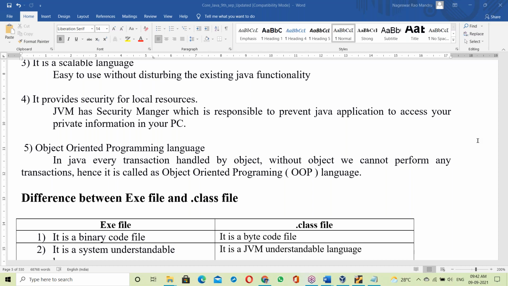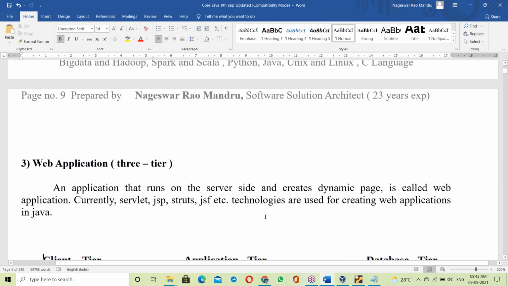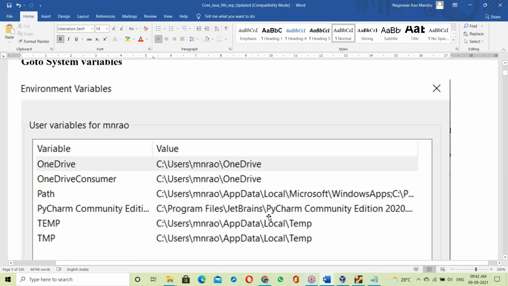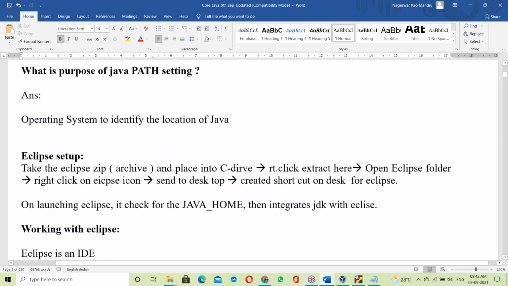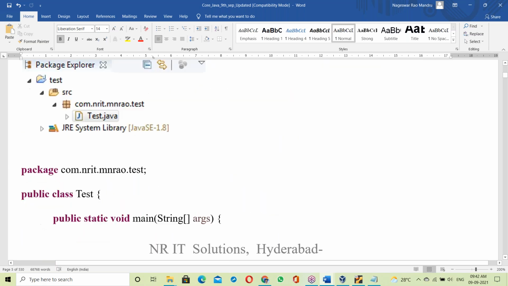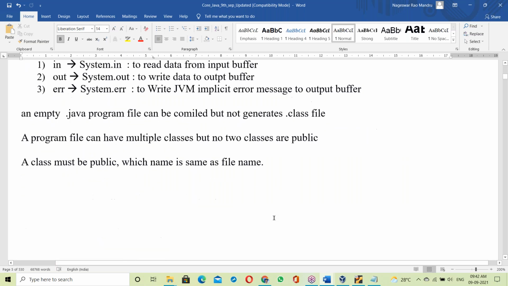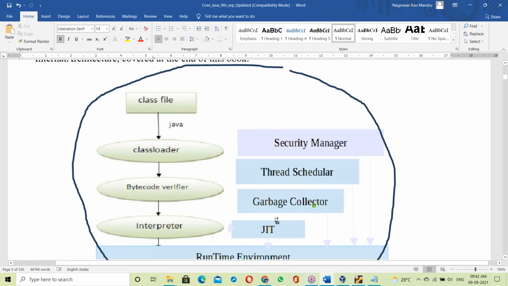The differences I'll explain. We have a separate topic on the difference between the JVM, JRE and JDK. After explaining the first program, we have one more topic about the JVM.